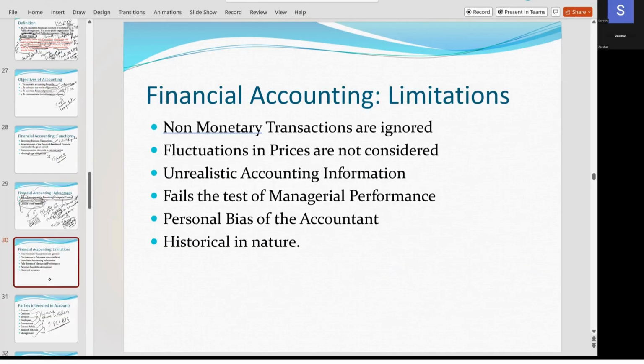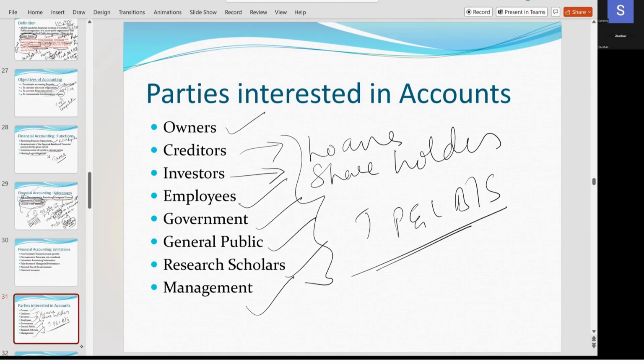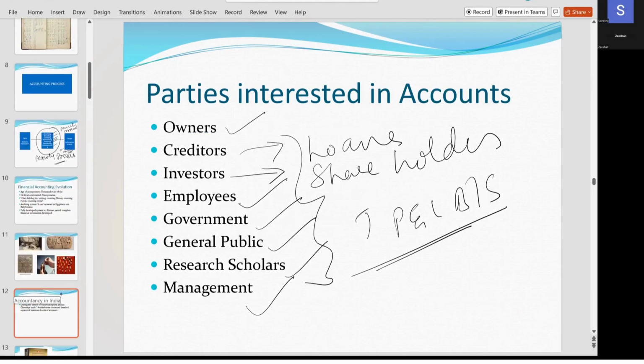Now the next one is, what are the limitations of financial accounting? What are the drawbacks of accounting?